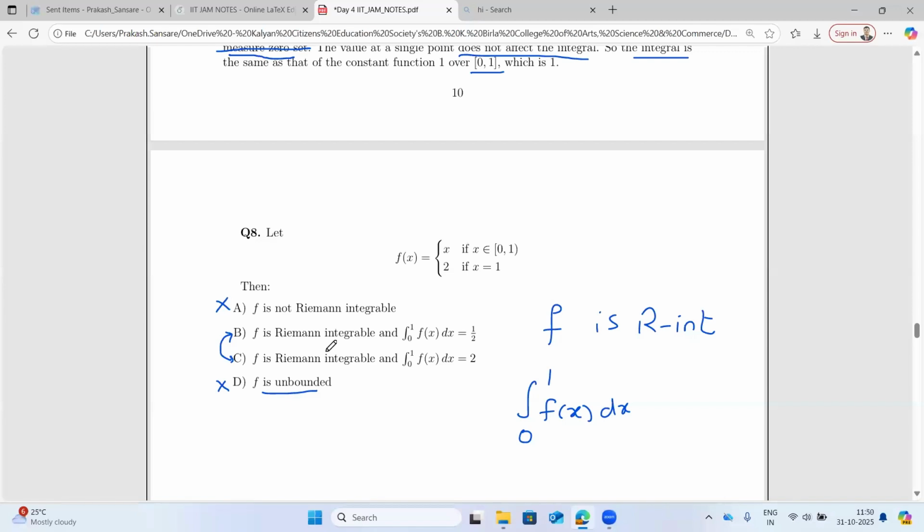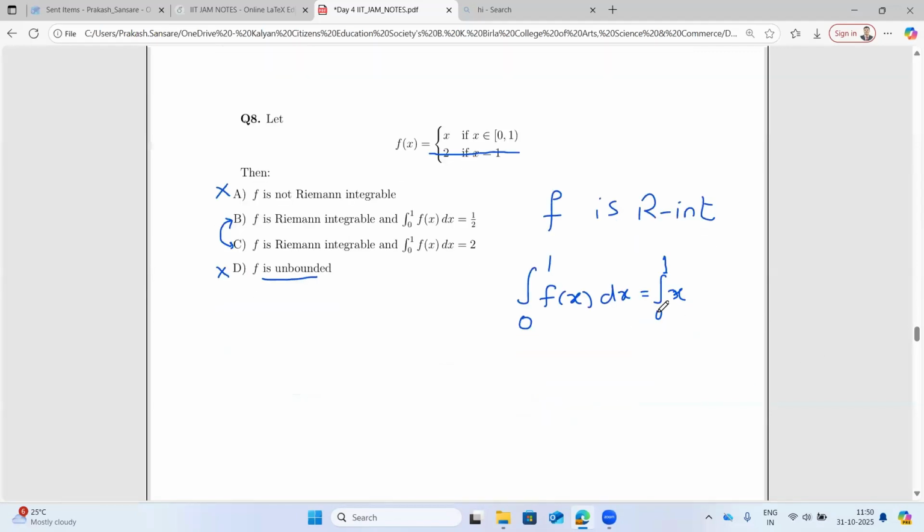So let's find out the integral value of this. What f(x) should I take here? As I already told you, deleting a single point does not affect the integral value. So you can straight away take it is only x. And what is the integration of x? It is x square by 2, from 0 to 1. So it is 1 by 2. So which option is correct now? It's B.